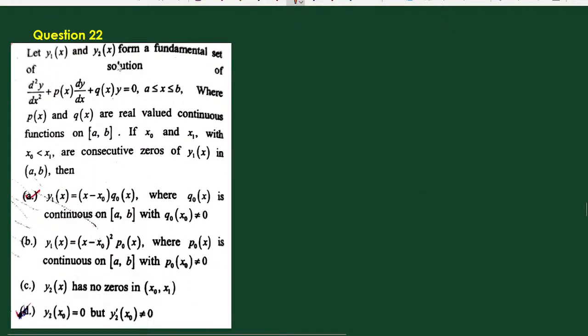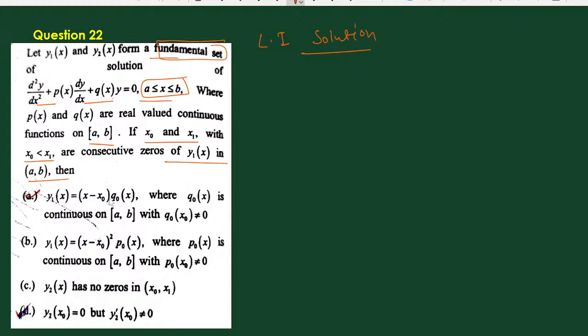Let y1(x) and y2(x) form a fundamental set of solutions. A fundamental set of solutions means linearly independent solutions of d2y dx2 plus p(x) dy dx plus q(x) into y, with a less than x less than b, where p(x) and q(x) are real valued continuous functions on the closed interval 0 1. If x0 and x1, with x0 less than x1, are two consecutive zeros of y1(x) in AB, then which of the following options is correct?